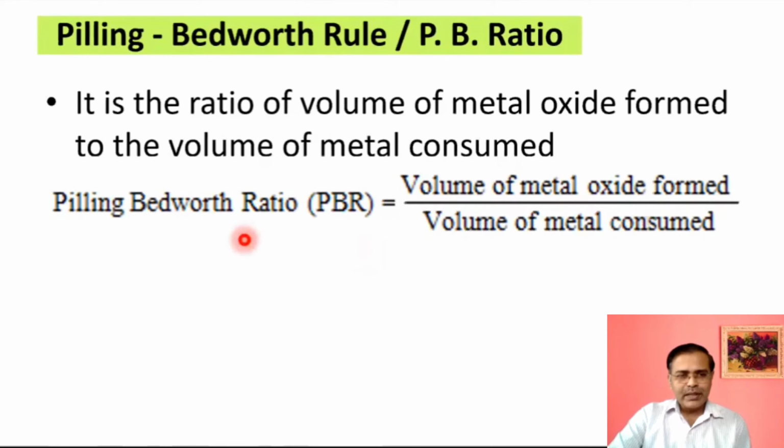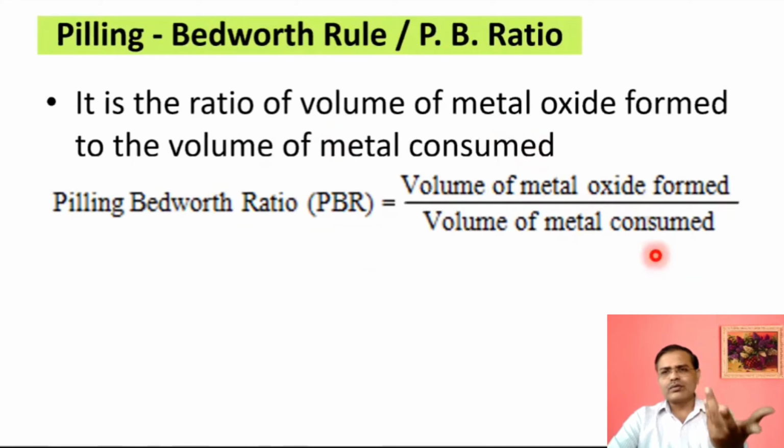PB rule or PB ratio, PBR, equal to volume of metal oxide formed divided by volume of metal consumed. And that we have to write as a statement. It is the ratio of volume of metal oxide formed to the volume of metal consumed. We just have to remember the formula and accordingly write the statement if required, or identify it from the given options.